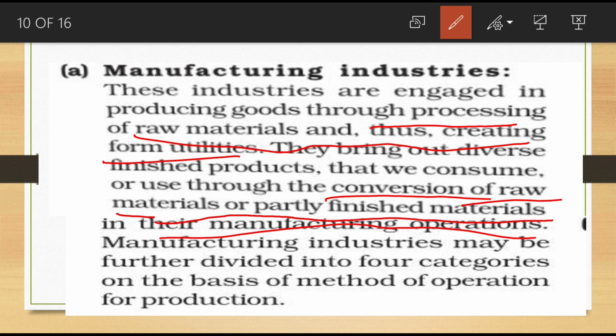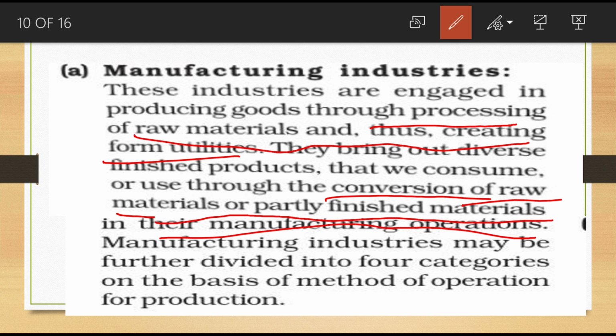How can you define manufacturing industry? Manufacturing industry includes those activities which are involved in conversion of raw materials into finished goods. Since manufacturing industry transforms raw materials into finished goods, it creates form utility. Examples of manufacturing industry: steel, cement, and textiles come under manufacturing industry.